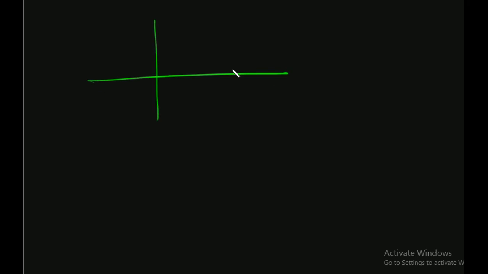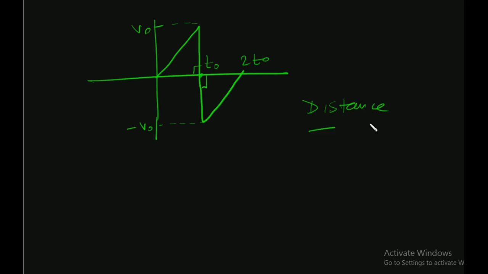But say the graph would have been like this. These two are V0 only, and velocity can go negative, so minus V0. This is T0 and this is 2T0. Now we are to find out the distance first. If we are trying to find out the distance, we have to take the positive magnitude only. For example, the areas of these triangles are A1 and A2. Then the distance would be A1 plus A2, right? We will have to take the modulus of A1 plus A2.